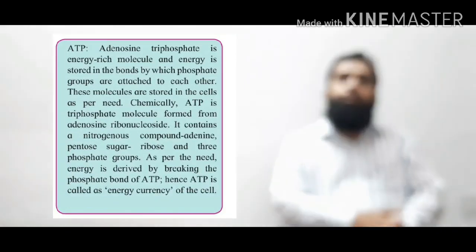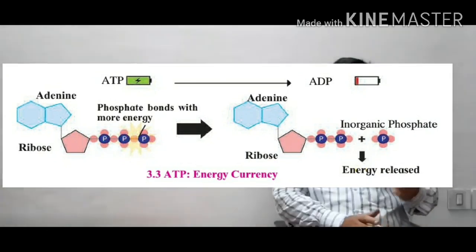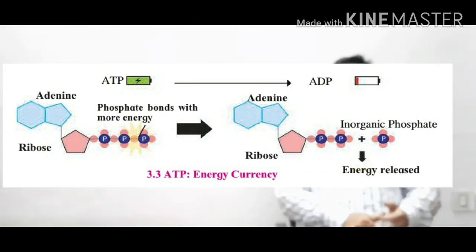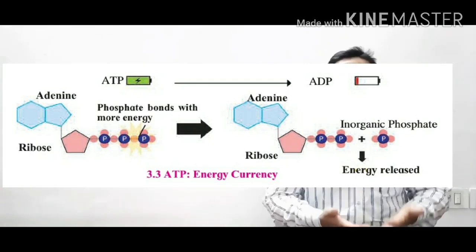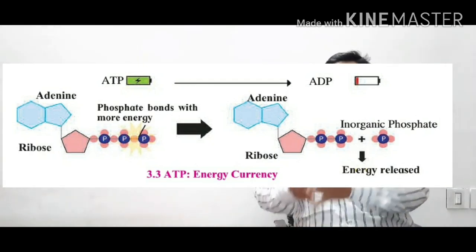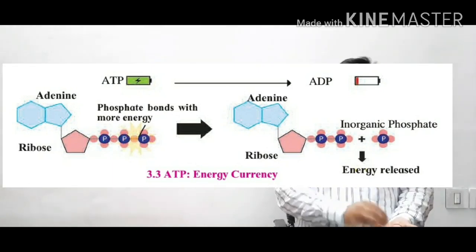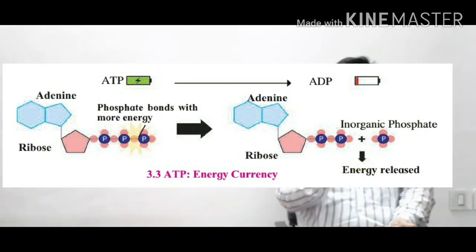When one of these phosphate bonds gets broken, ATP converts to ADP, called adenosine diphosphate. And when 1 out of the 3 phosphate bonds is broken, there is a release of energy, and this energy we use to carry out some work. So whenever our body requires energy, the ATP stored in the mitochondria converts to ADP. When the conversion of ATP to ADP takes place, there is liberation of energy, and this energy helps us to do work.